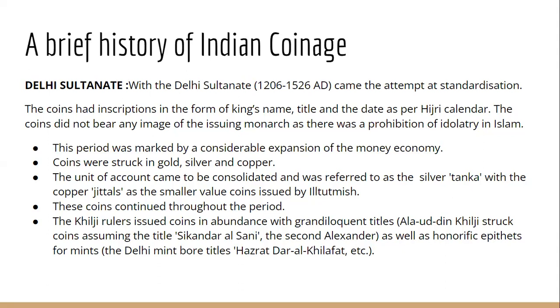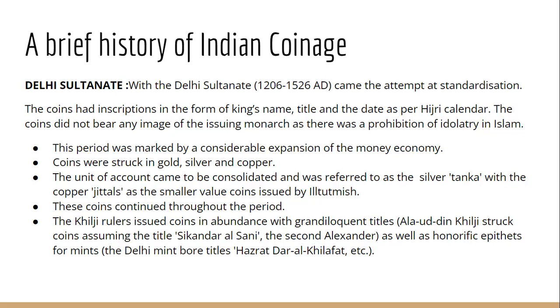Now, one important thing we need to understand is that on the Delhi Sultanate के coins, we do not find the image or the portrait of a king. हमने पहले जो Indian coins देखे, Hindu kings के coins पे, we find the portrait of a king in few of the coins, but now we will not find the portrait of the king. Why? Because in Islam, idolatry, like images of the king on the coinage, is not allowed. It is prohibited. So remember that we do not find any image of the issuing monarch. The reason being prohibition of idolatry in Islam. So that we need to remember.